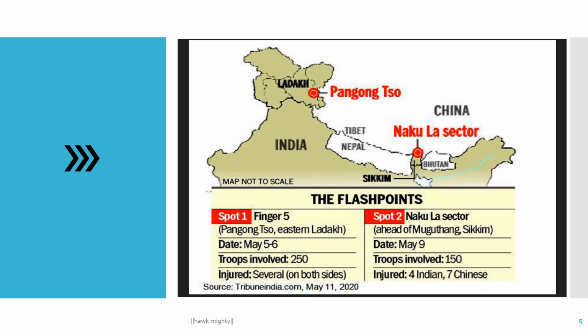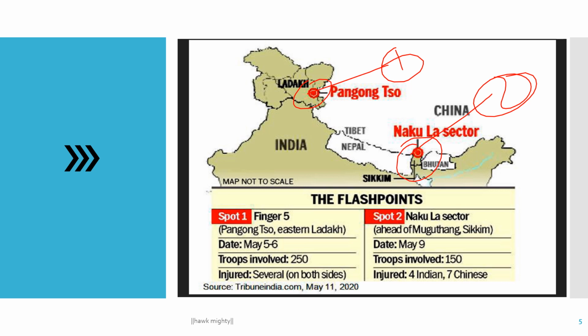Okay guys, in this slide we can see point first and point second. In this point we can see what the problem is between India and China. In spot one, there was fighting between both armies. They were given duty on the borders, but after some misconceptions, they fought each other.